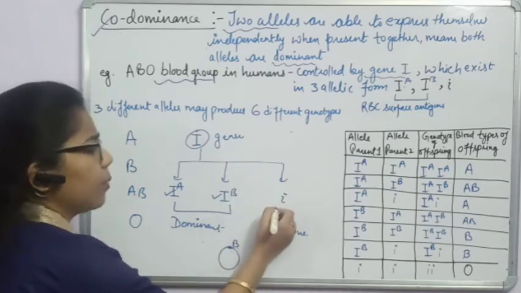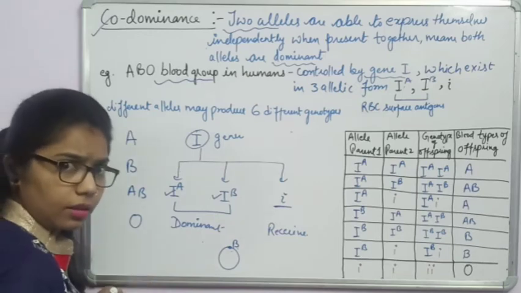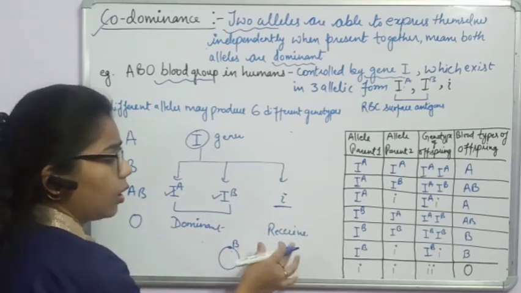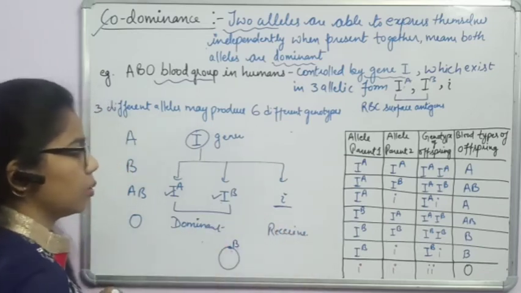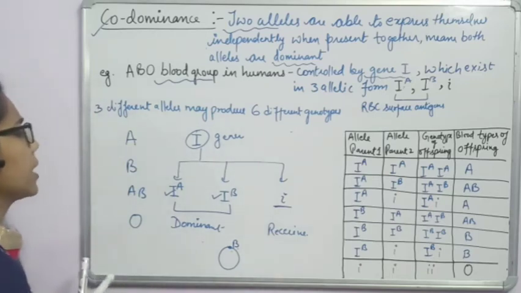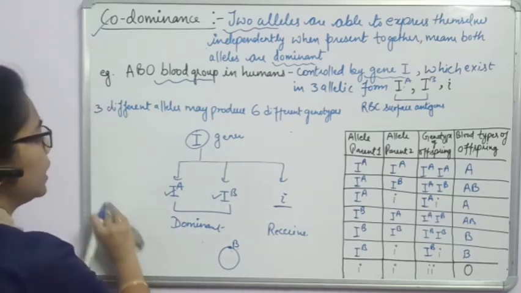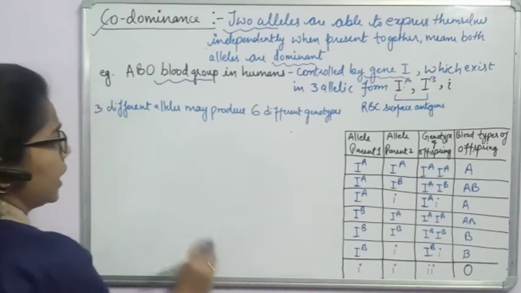Now, if you compare the small i, it will not form any antigen. They are not forming any antigen on the surface of the RBC. So this is general information about the blood groups. Now I will explain how these things are affecting. Okay, so let's see here.